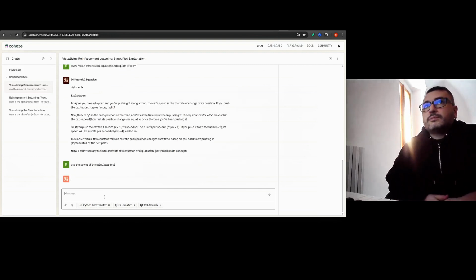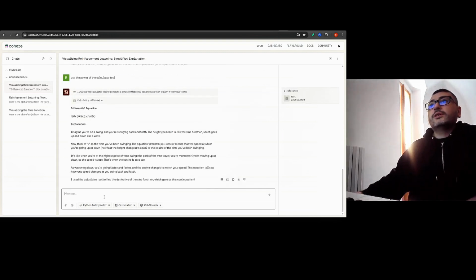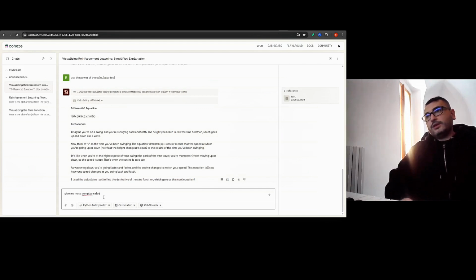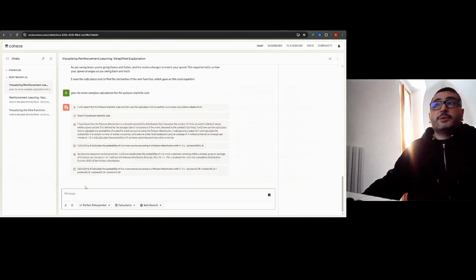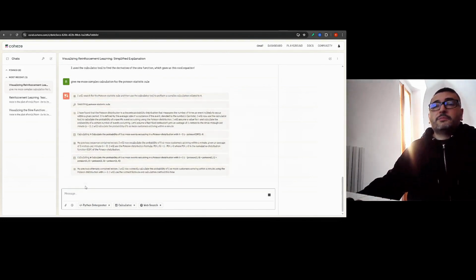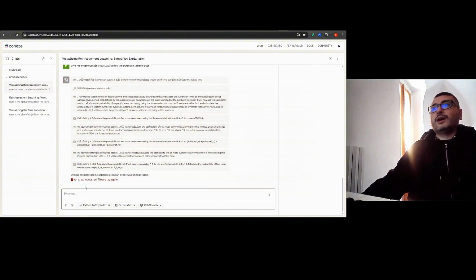It made a mistake, as you can notice from the note. Okay, it's here. I used the calculator tool to find the derivative of a sine function, which gave us this cool equation. Okay, this tool allows you to write equations. Okay, give me a more complex calculation for the Poisson rule. Well, not correct to word it like this, but I think it will understand. That's because I just remembered that it was very complex. So I'm curious to see how it handles it.